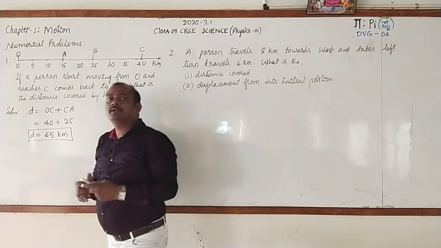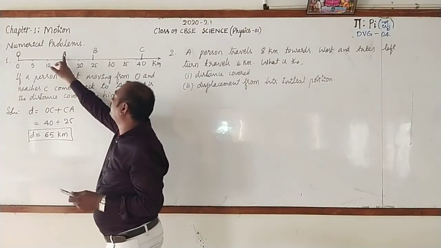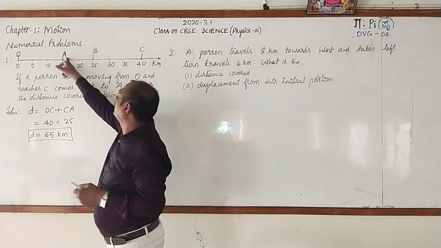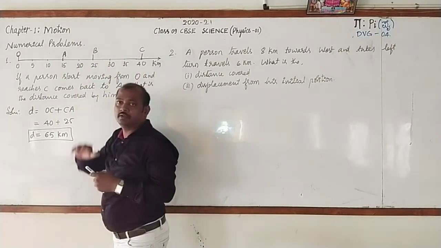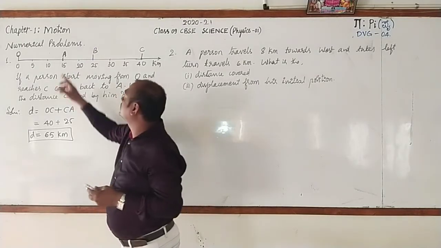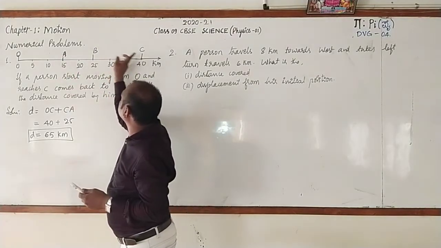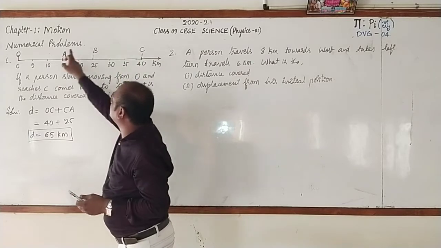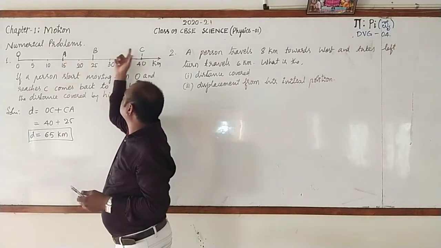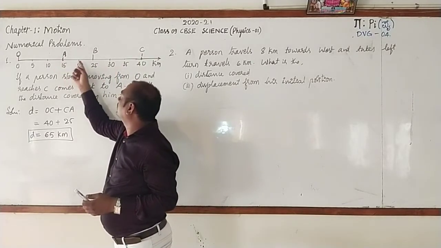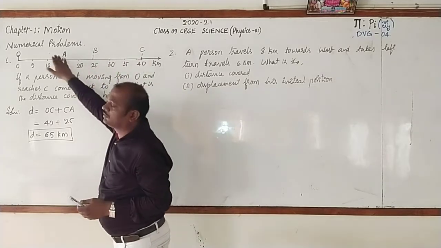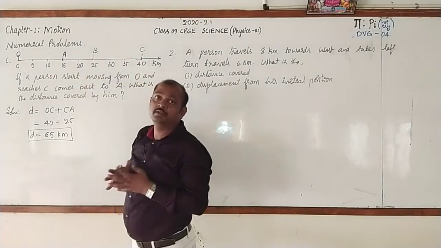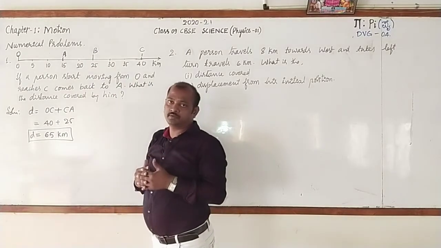Similarly, it may be asked in a different way: if we start from A and reach the point C, then come back to A, what is the distance? That is AC plus CA. A to C, how much is there? Count it. 5, 10, 15, 20, 25. Again, 25. 25 plus 25, 50 kilometers.